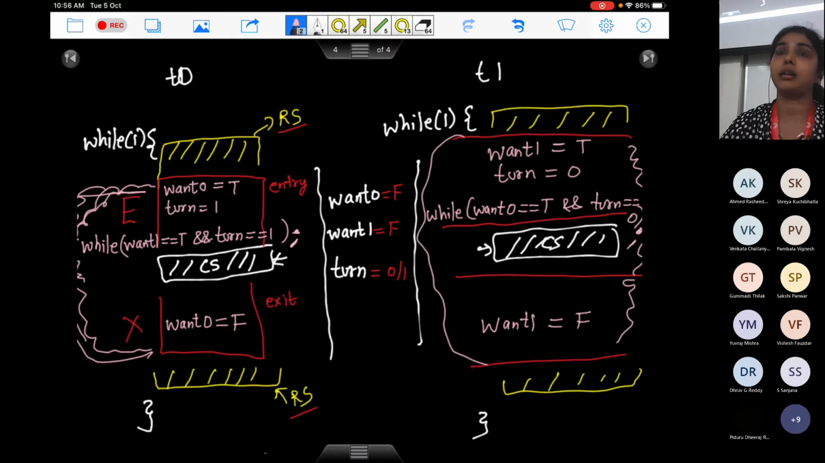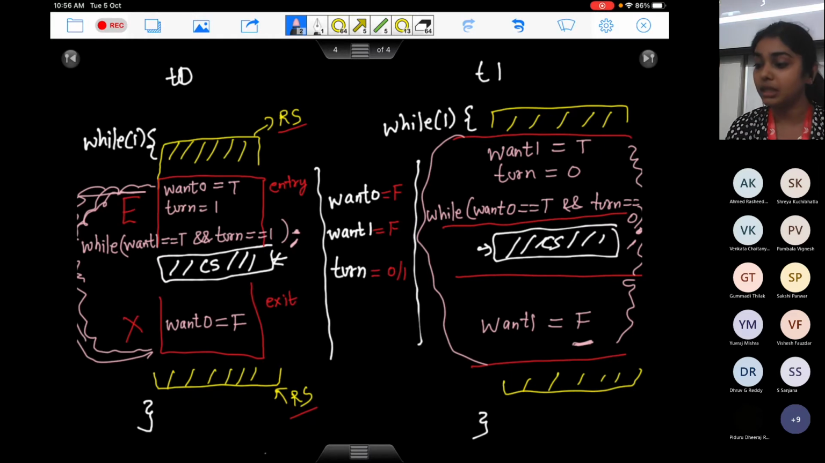Please realize that. Because at the starting it is false, and whenever T1 is done with this portion, it sets want1 equals to false. Whenever I complete this portion, I set want1 equals to false. So if T1 is in its remainder section, want1 is going to be false.